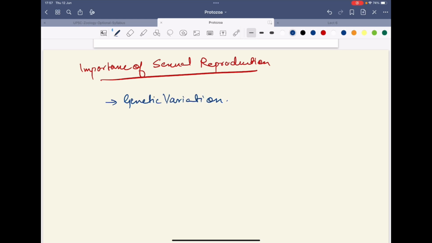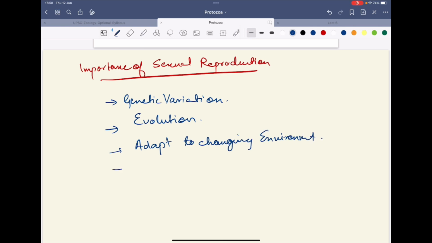It brings in genetic variation, and due to the genetic variation, there is evolution. You know that the feeding point for evolution is the variation. It also helps the organism adapt to a changing environment due to exchange of genetic material. It also helps in rejuvenation.